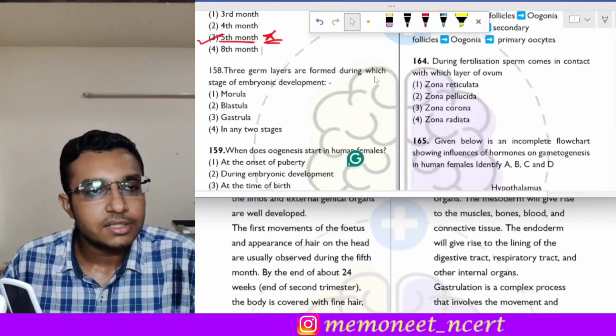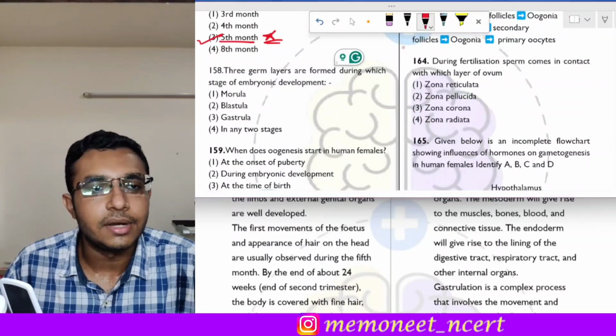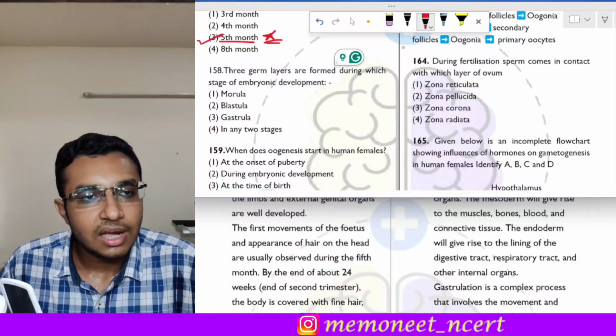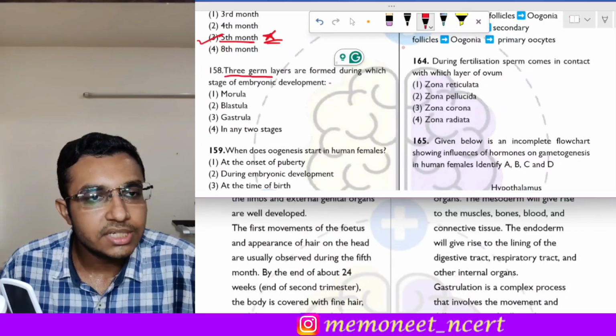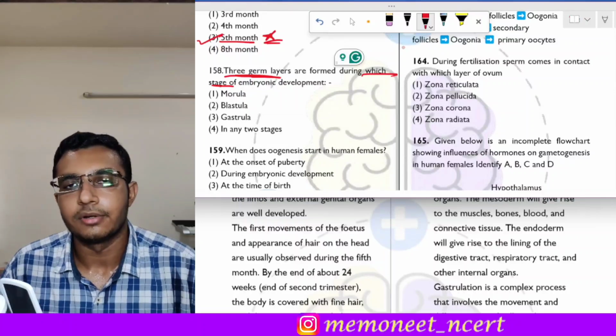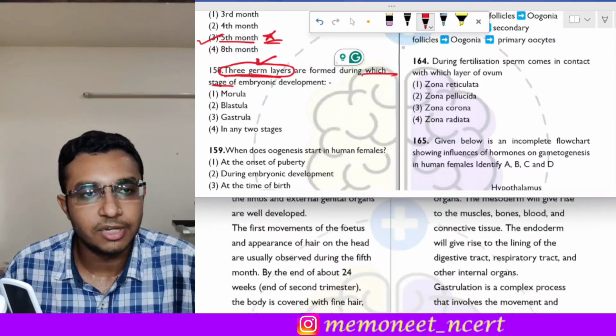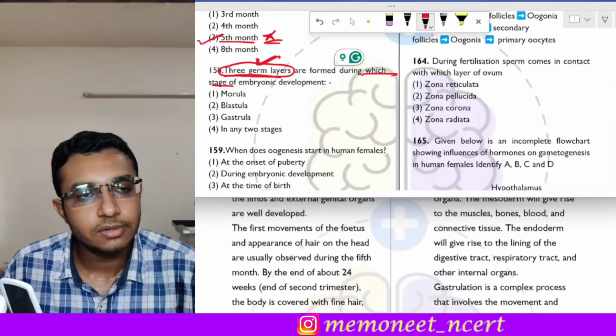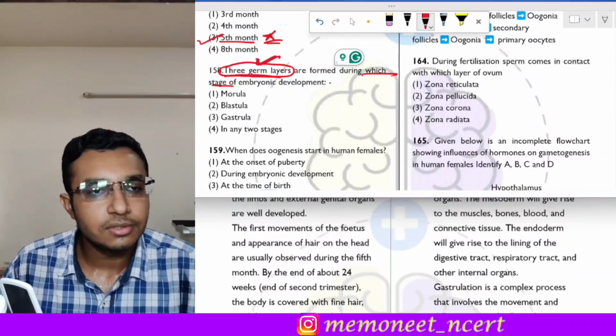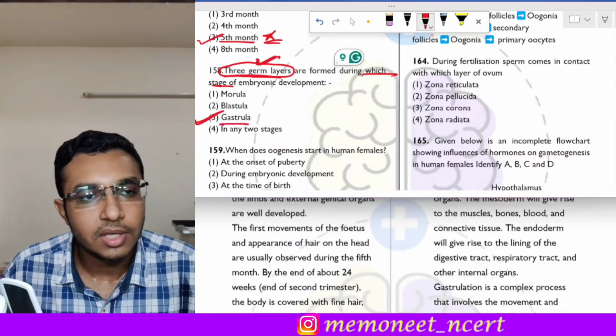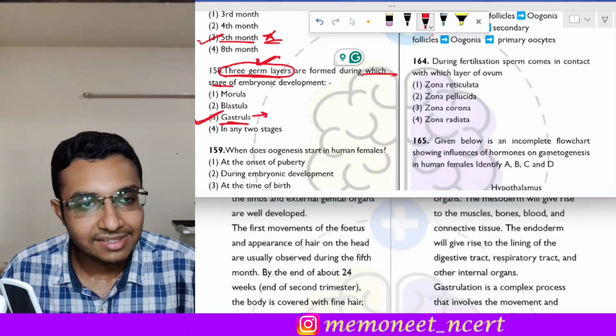Moving on to the next question, that is question number 158. Question 158 states that the 3 germ layers are formed during which stage of embryonic development. So the question is talking about formation of the 3 germ layers. The formation of 3 germ layers occurs during the formation of the gastrula, and this process is called gastrulation.